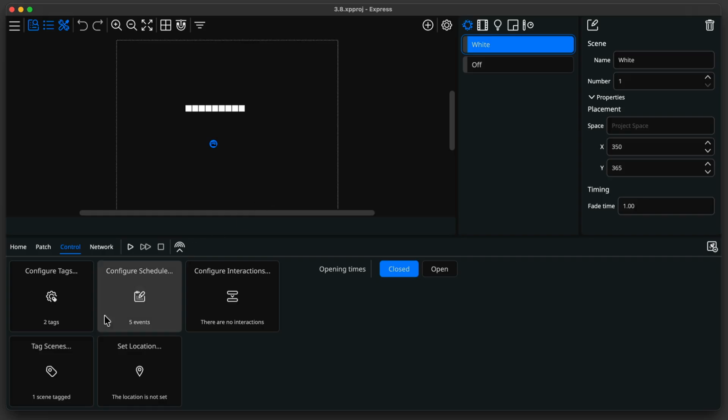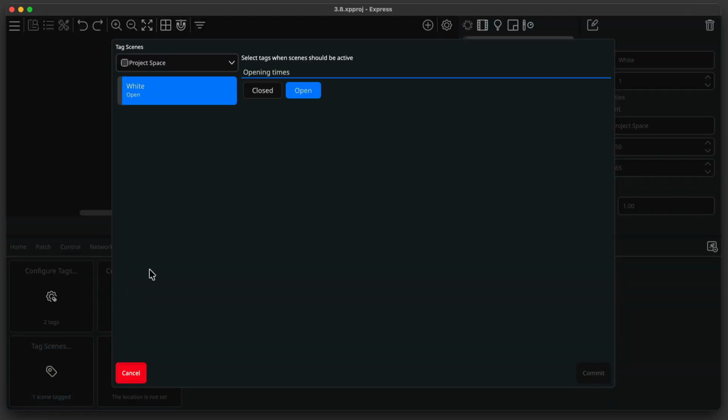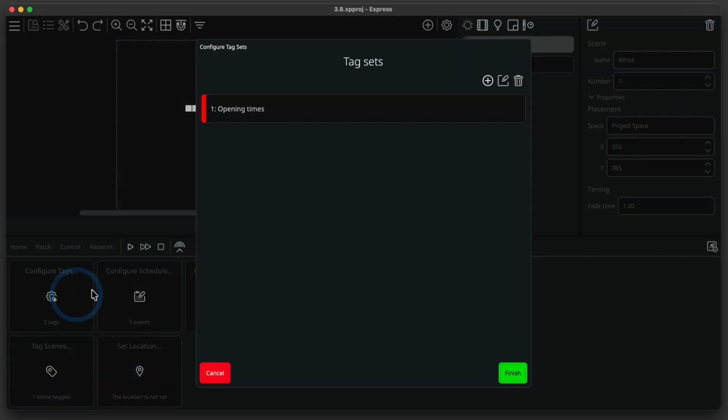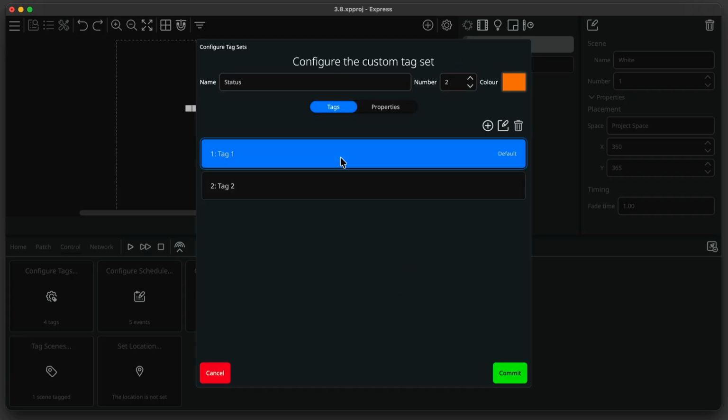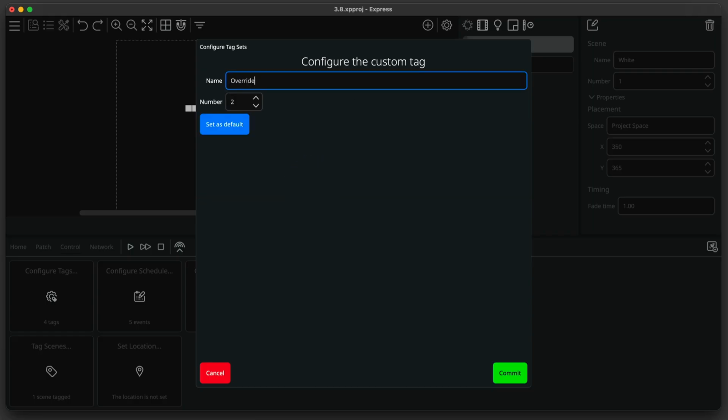The white scene should play when the venue is open. However, there's also an override requirement. The lights must be set to white regardless of opening times. To handle this, we need a status tag set containing normal and override tags.